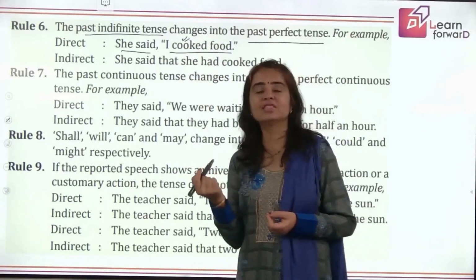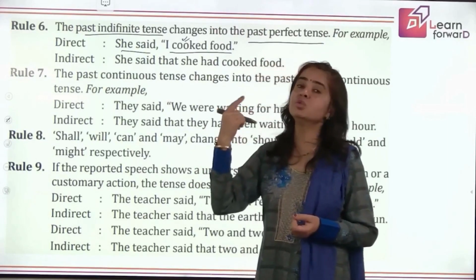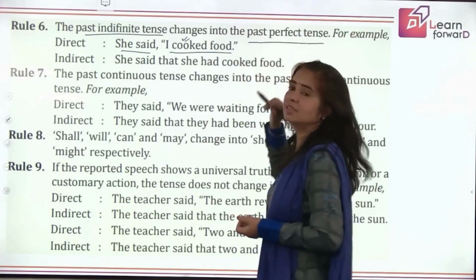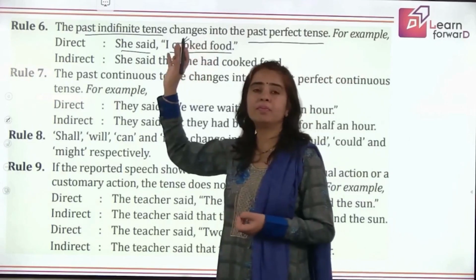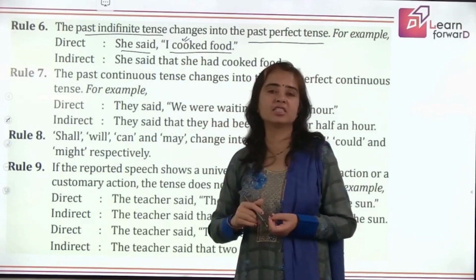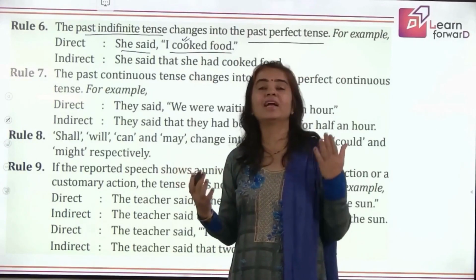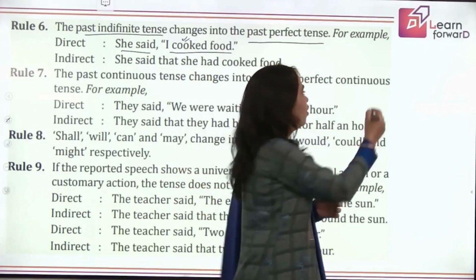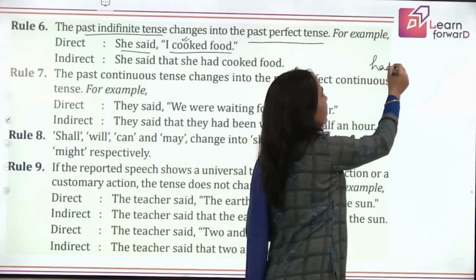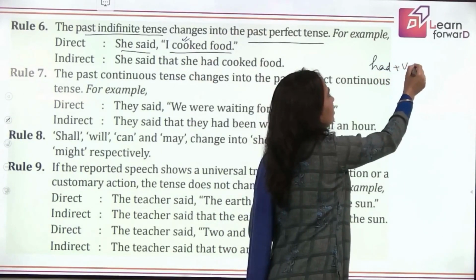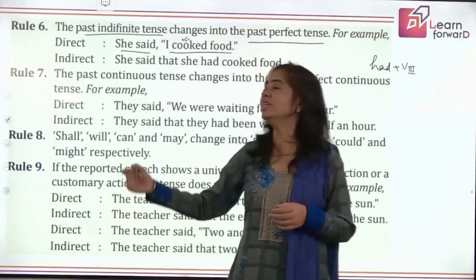Simple past tense or past indefinite will change to past perfect tense. How? Do you remember the formation of verb in past perfect tense? Can you quickly recall? Very good. That is had plus third form of the verb. Had plus third form of the verb. Let's see how it changes then.